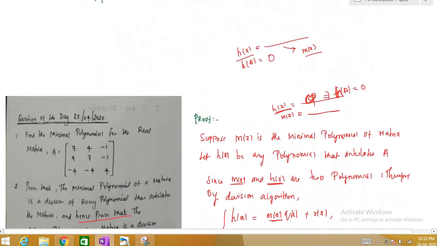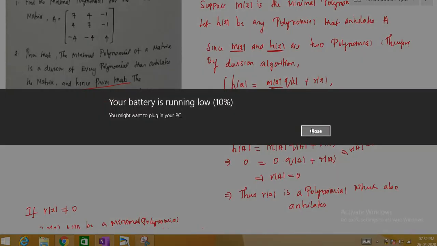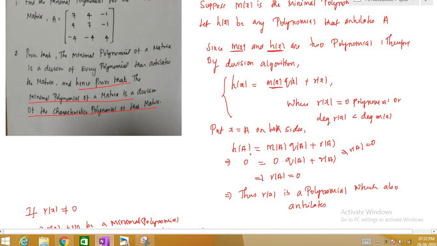This is quite an easy proof, but these are very important, right? You may think, what happens if the remainder is not equal to 0? If the remainder is not equal to 0, that means m of x does not divide h of x, right? Then we would have this term as a minimal polynomial, but this is a contradiction, so I don't want to get into that.